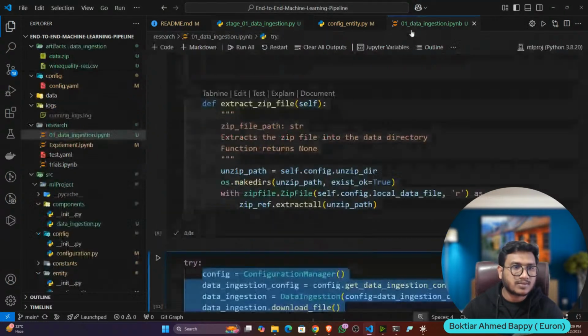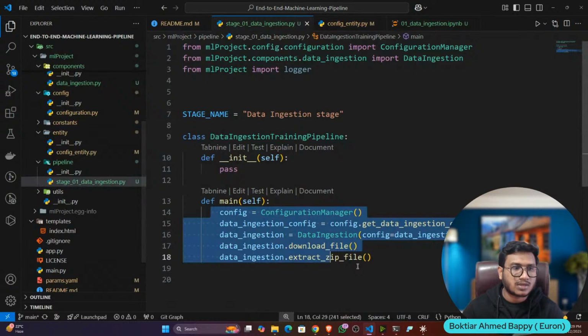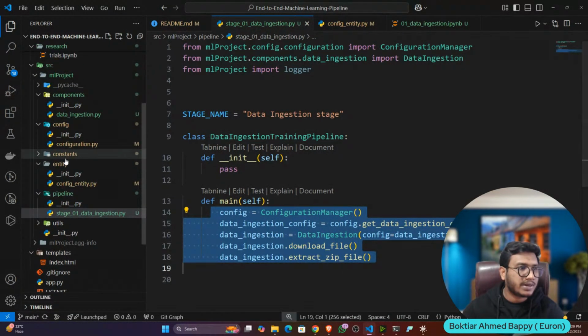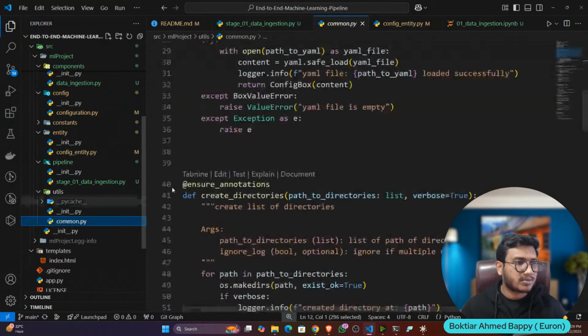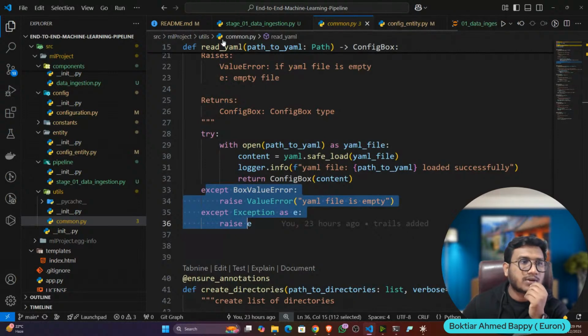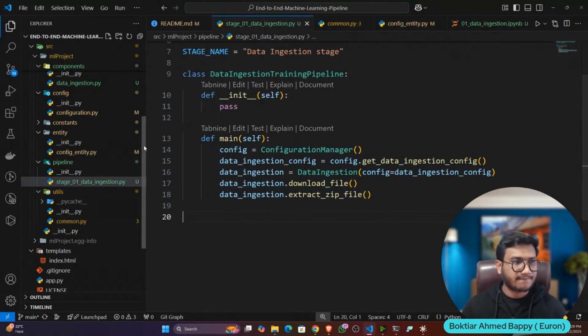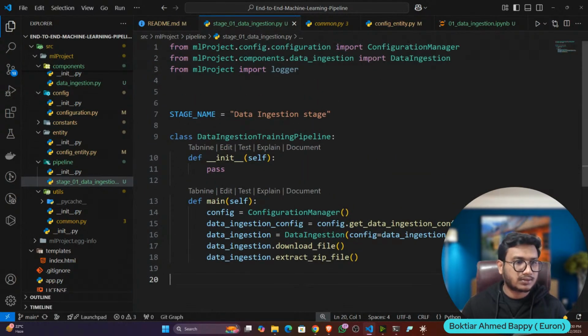You can also give a try except block like that if you want. Otherwise, you can also keep it like that, because we already handled this situation earlier with the Python boxes, do you remember? Yeah, the try except block. So that's why I'm not giving it here. So my pipeline is ready.